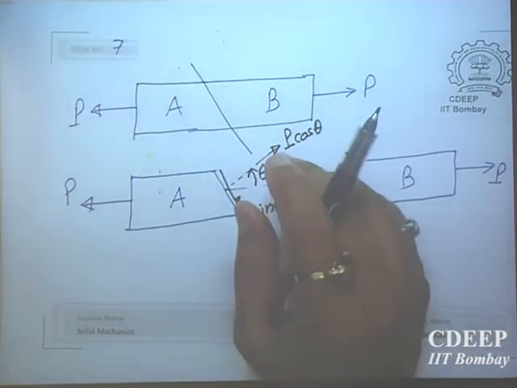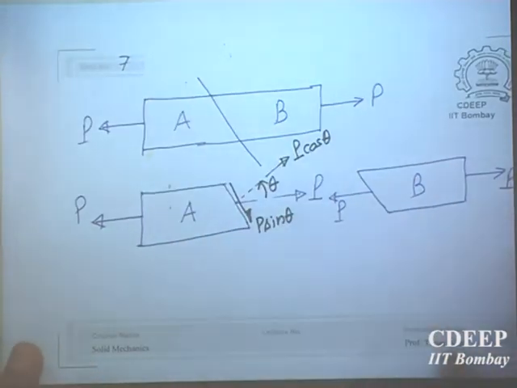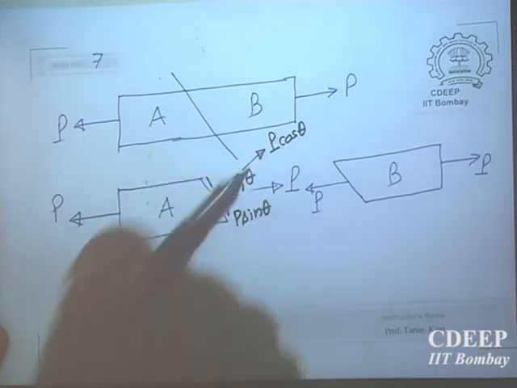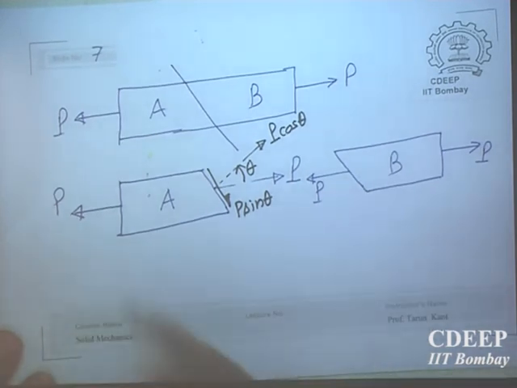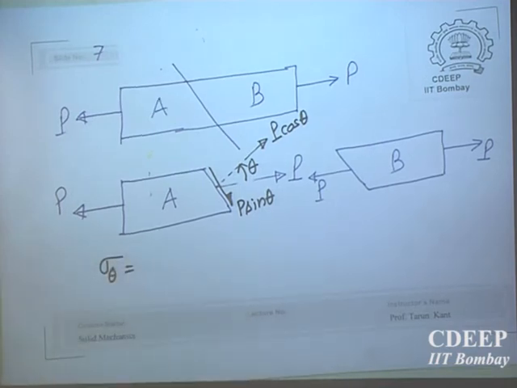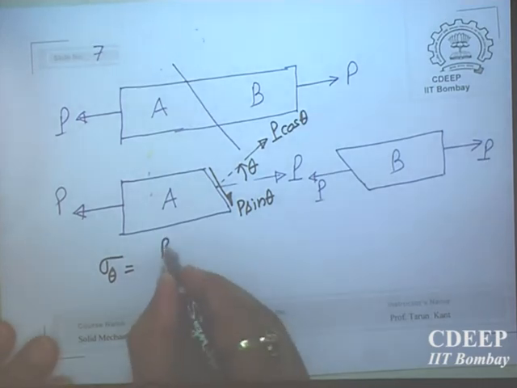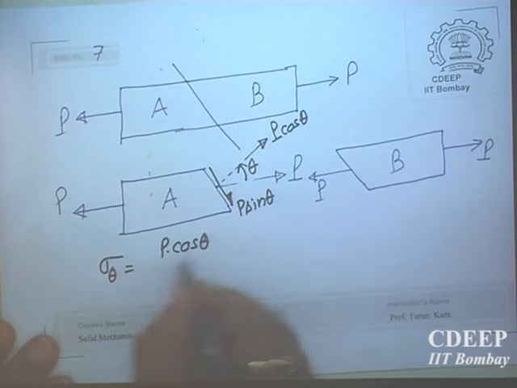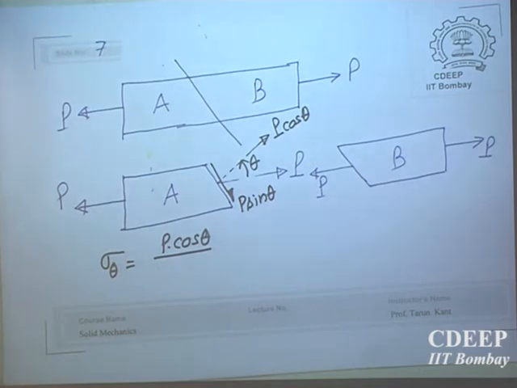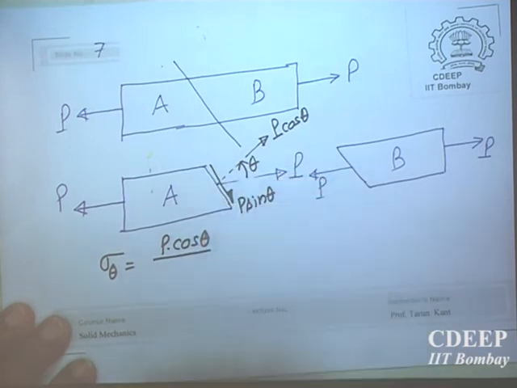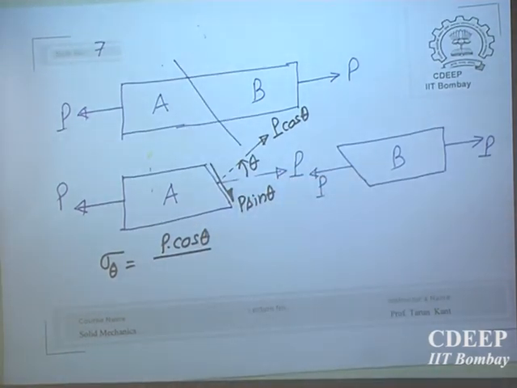Now this is in the plane of the paper only. We are not drawing anything perpendicular to the plane. It is a two-dimensional state of stress. So P sin theta. Therefore, you have a normal stress. Let us call it sigma theta, at an angle theta, normal stress. That is P cosine theta divided by what area of cross section? If the normal cross section was A, this one will be A by cosine theta.